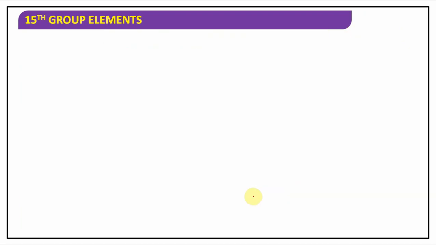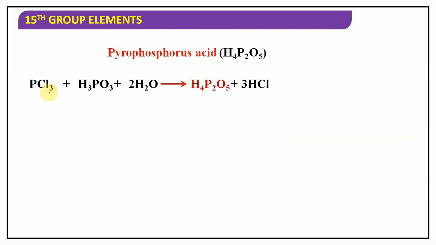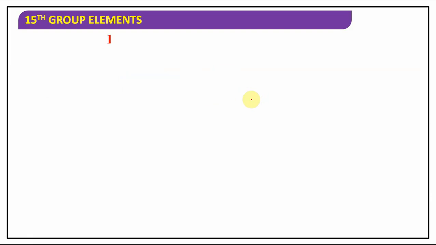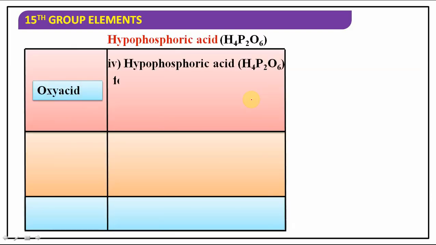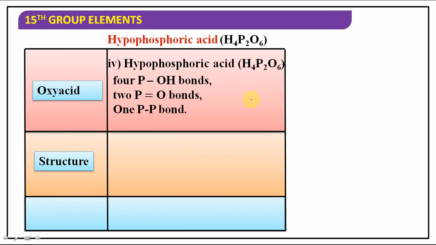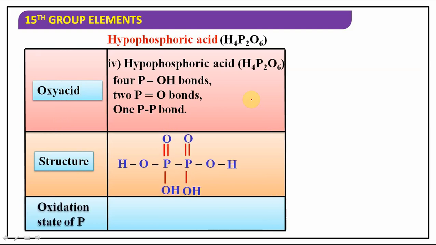So pyrophosphorus acid, simply how can it be prepared? By treating PCl3 with orthophosphorus acid. PCl3, if it is treated with orthophosphorus acid solution, it gives you pyrophosphorus acid, formula H4P2O5, plus HCl. Hope it is clear? Right. Next, hypophosphoric acid. Pyrophosphorus H4P2O5, hypophosphoric H4P2O6, pyrophosphoric H4P2O7.